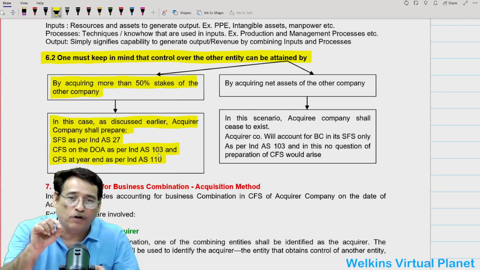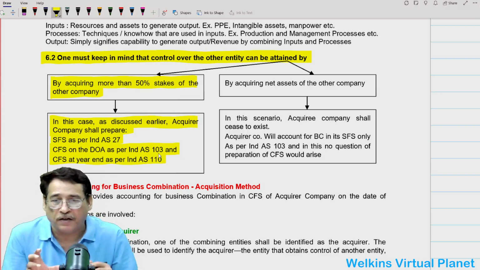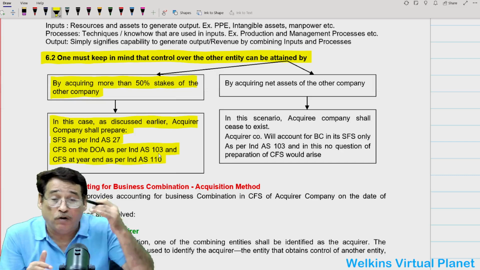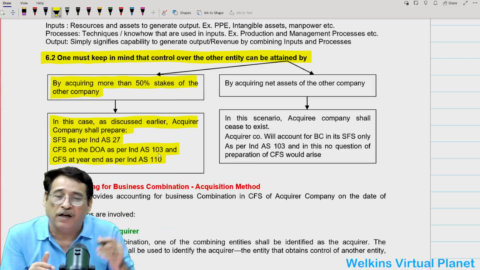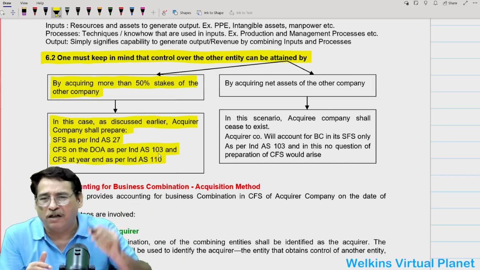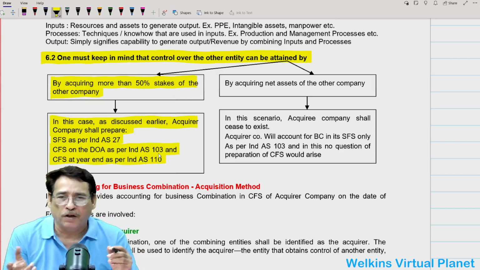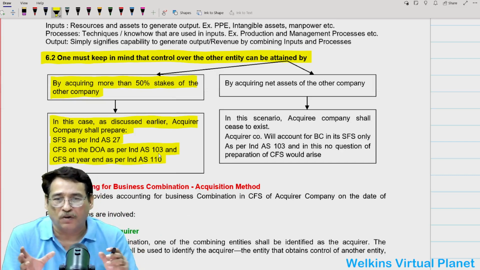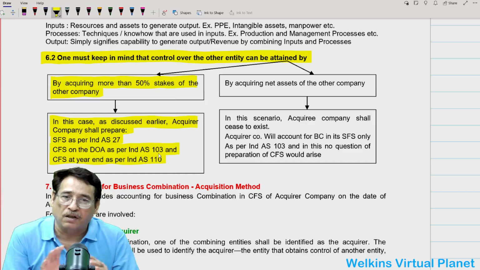On the date of acquisition, when you are going to get control, you are going to prepare consolidated financial statement in the light of Ind AS 103. As I said, when you reach the year end and subsequent year end and even year end later, you are supposed to prepare what we call CFS on the basis of Ind AS 110. Is it clear to you or not?